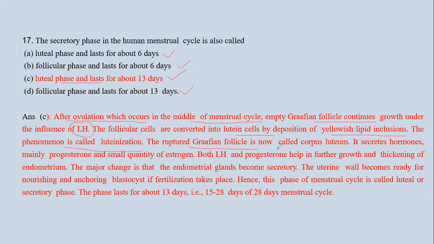Now the ruptured follicle is known as corpus luteum, and it secretes the hormone progesterone and a small quantity of estrogen. Both LH and progesterone help in the growth and further thickening of the endometrium and further help in implantation. So the uterine wall becomes ready for nourishing and anchoring the blastocyst if fertilization takes place. Hence, this phase of the menstrual cycle is called luteal or secretory phase, and this phase lasts for 13 days, that is from 15 to 28 days of the menstrual cycle. So option C is the correct answer.